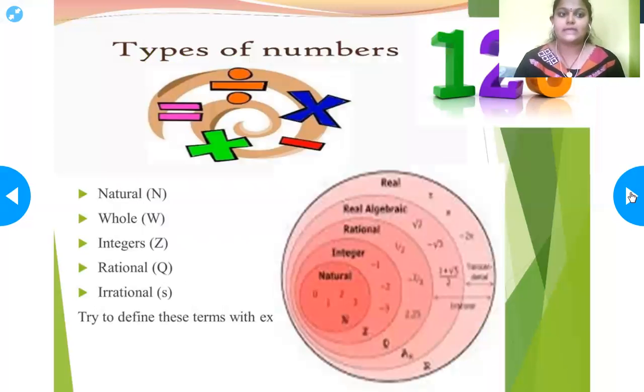Next we'll be seeing types of numbers. We have 5 types of numbers. First is natural numbers, then whole numbers, integers, rational numbers and irrational numbers. Natural numbers are denoted by N, whole numbers by W, integers by Z, rational numbers by Q, and irrational numbers by S. We'll try to define these terms in further slides.